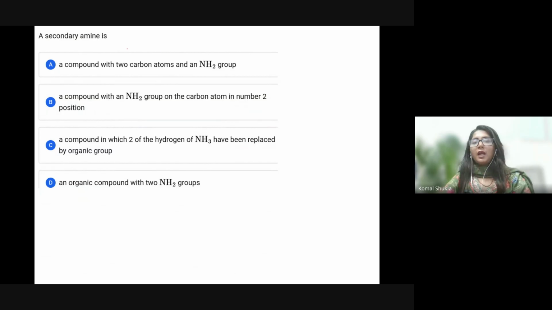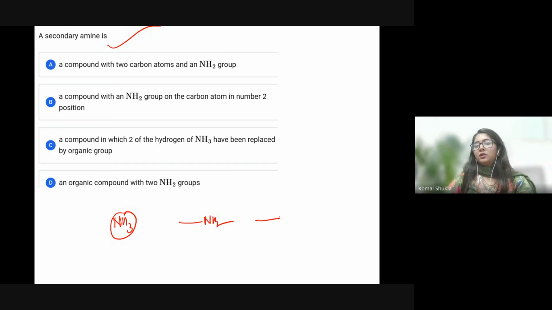What is a secondary amine? A compound with two carbon atoms at the NH2 group, a compound with the NH2 group on the carbon atom in number 2 position. This is NH3, NH2, NH, and N. 1 degree, 2 degree, and this is 3 degree.